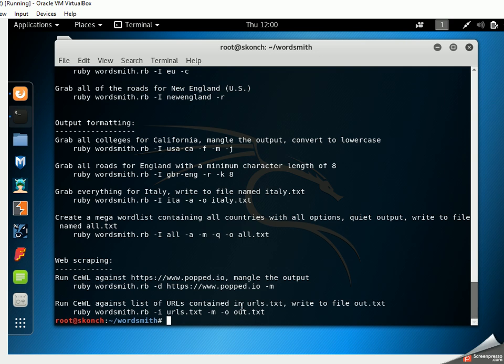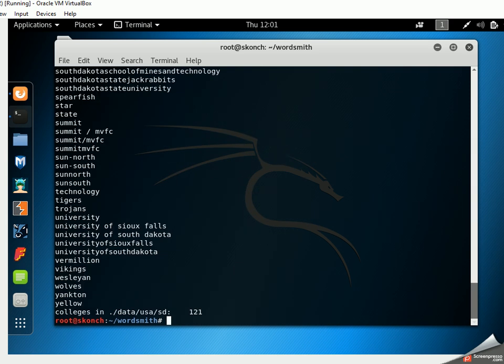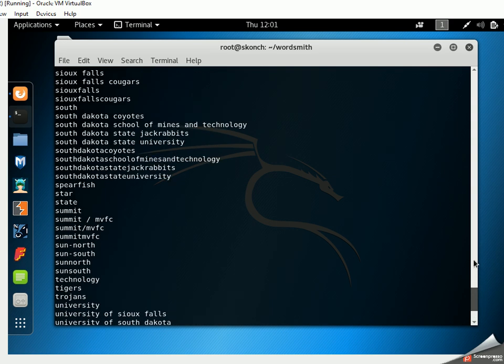So we are first going to start out with targeting. Let's see, USA. We're going to go to South Dakota, and I want to grab colleges and universities in South Dakota. I want to mangle it and then get the output in lowercase. So we're going to hit that. We're going to hit go. Now you see it's going to pull off all these universities and colleges in South Dakota. It's going to do a little bit of mangling, and now we've still got some words in there with spaces, so we're going to go ahead and get rid of those in a minute here.